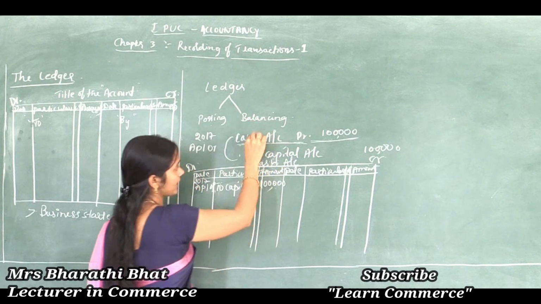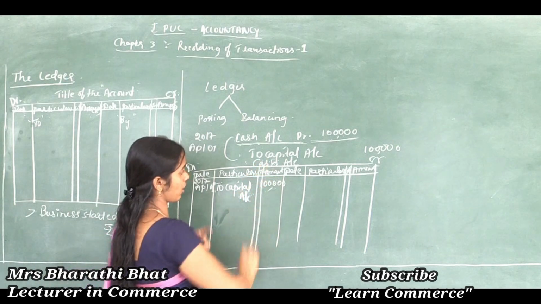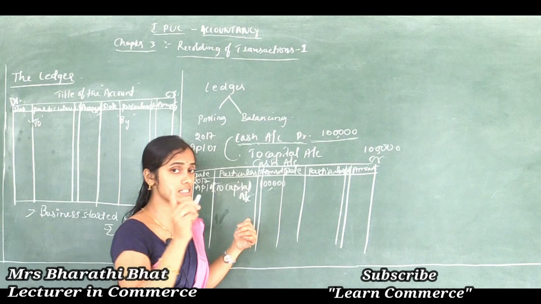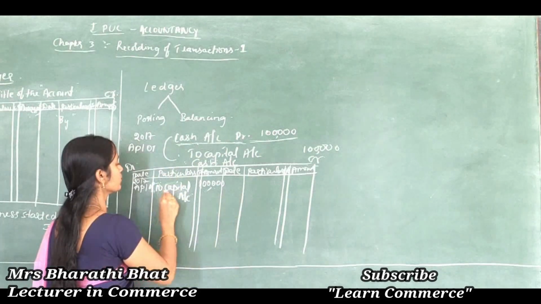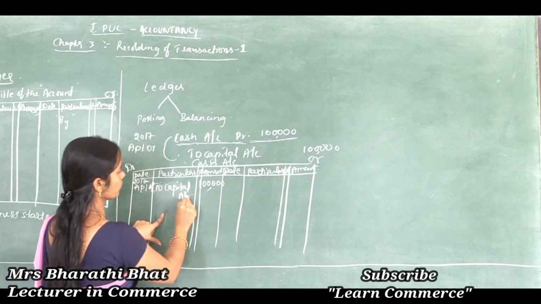Say for example, cash account to sales account. So when we are preparing the cash account, is sales credited or debited here? Exactly, sales is debited here, as 'To sales account'. Clear, right?